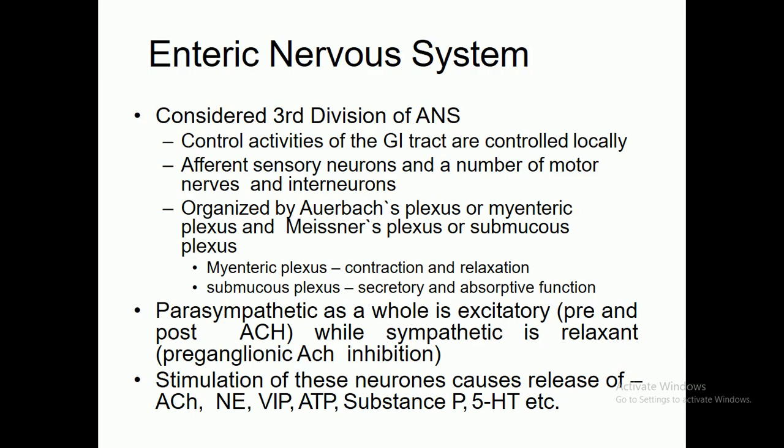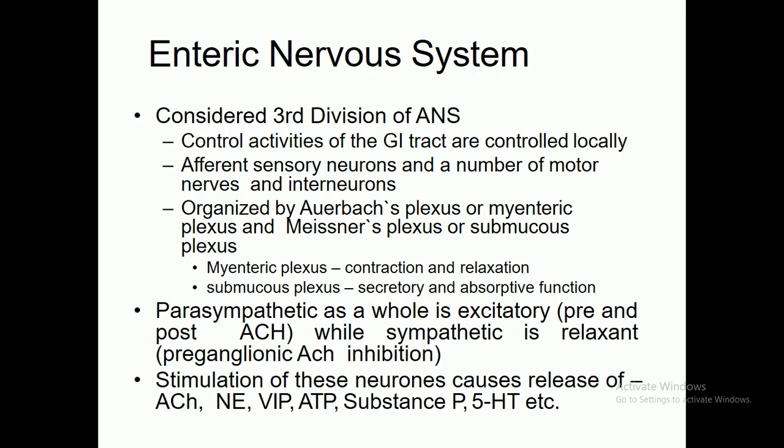This nervous system occupies the level of the intestine. In the myenteric plexus, contraction and relaxation occur, especially in your abdomen and gastrointestinal tract. So the enteric nervous system directly involves the gastrointestinal system, especially the intestine.